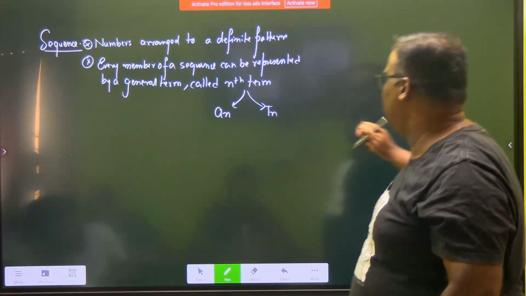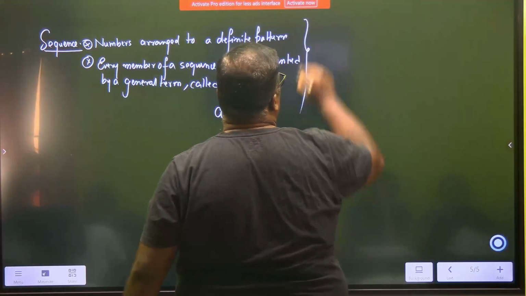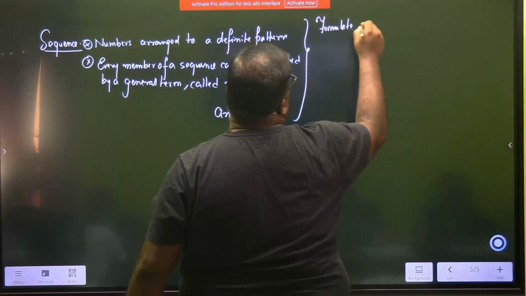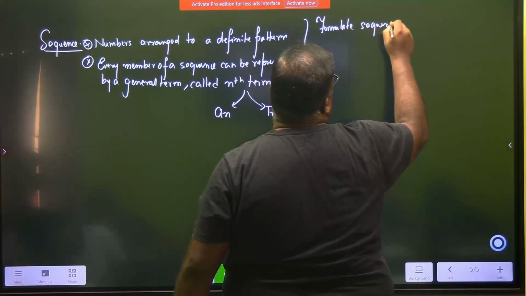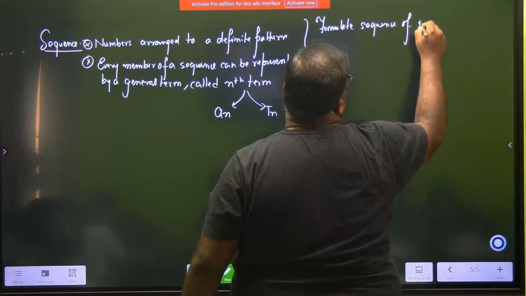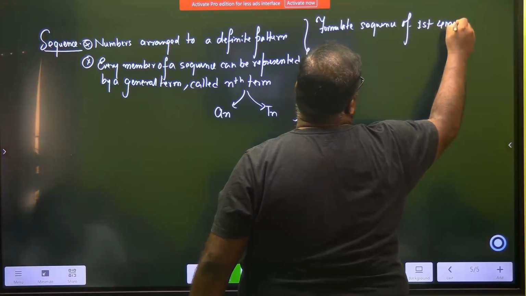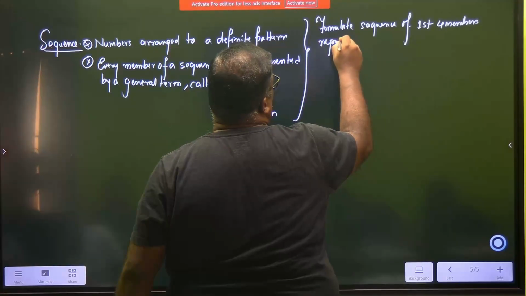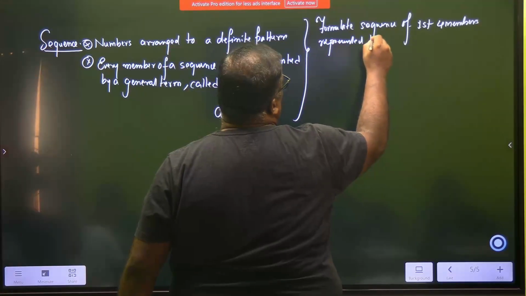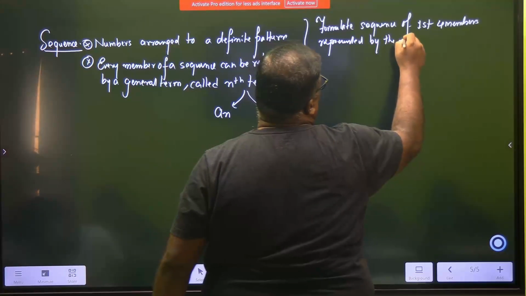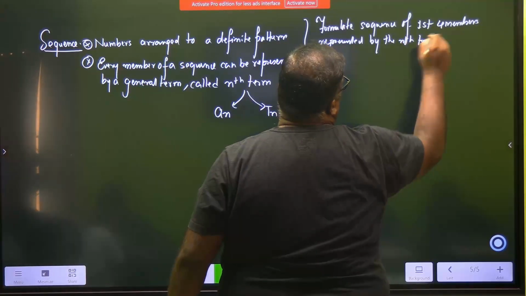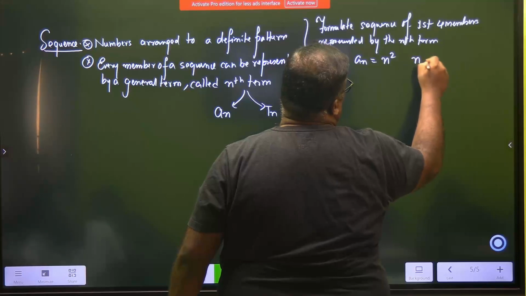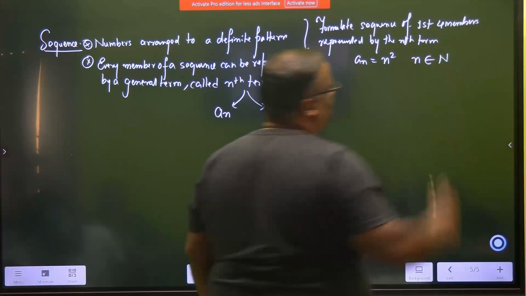So here also, let's give an example. Formulate a sequence of the first four members represented by the nth term an is equal to n squared, where n belongs to the set of natural numbers.